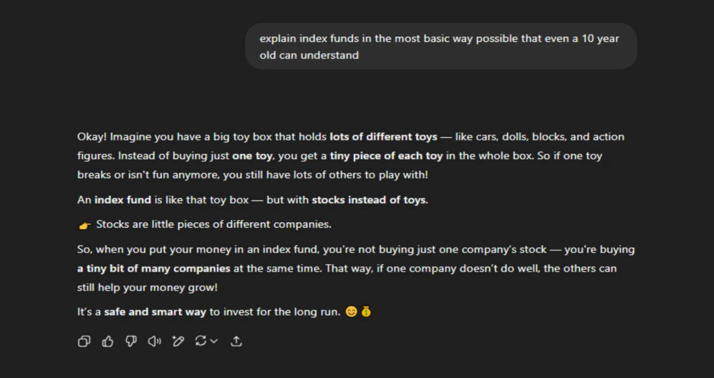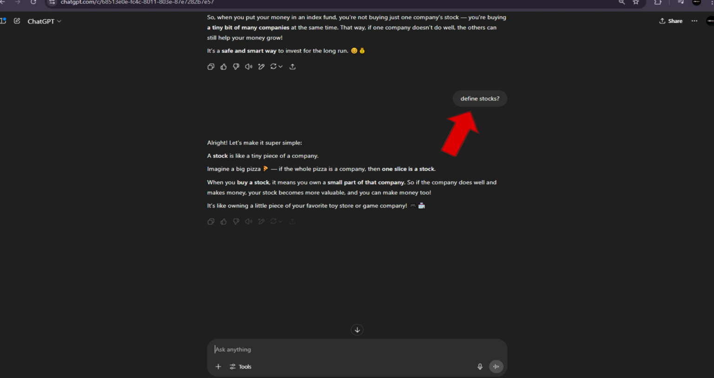If you don't understand anything from it, you can just ask it right away. Like, let's just say, for example, you don't know what stocks are. So just ask it, define stocks, and it will give you another explanation on stocks. This way you can ask the things that you don't understand from the main explanation.